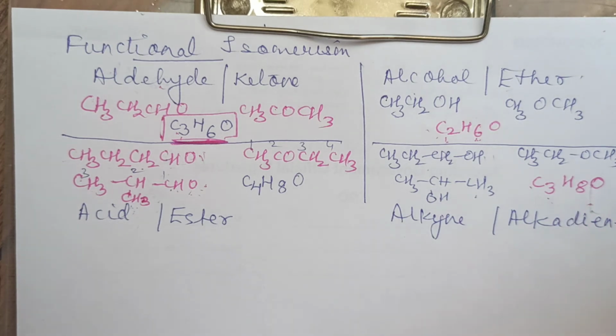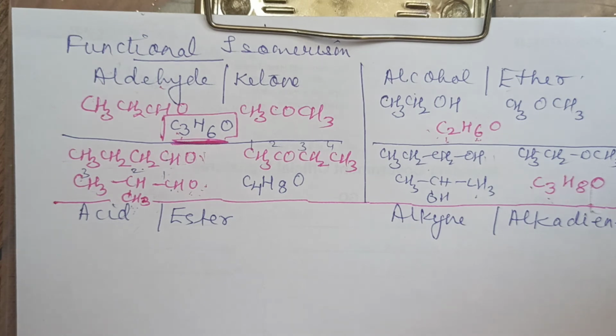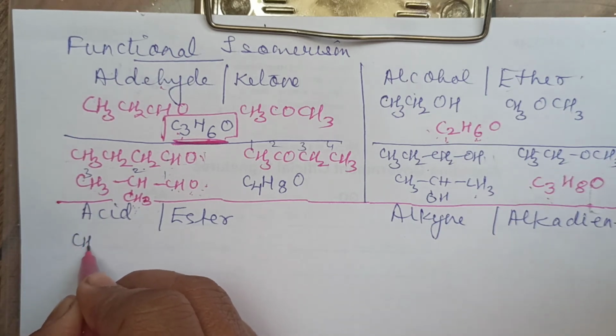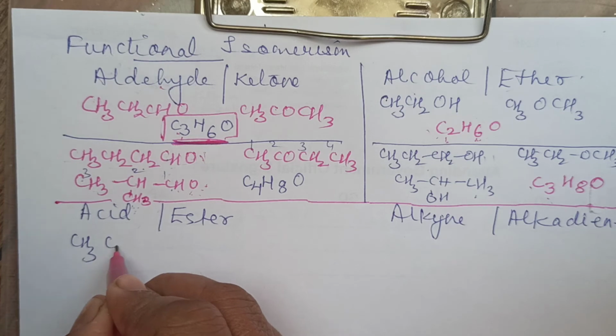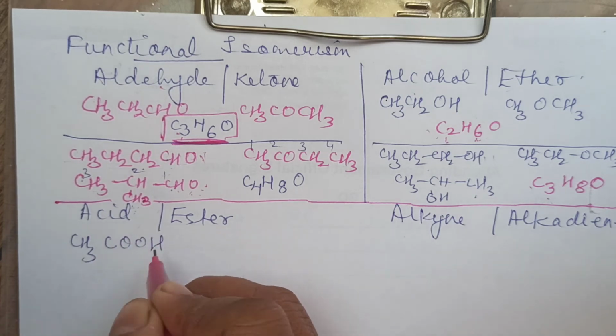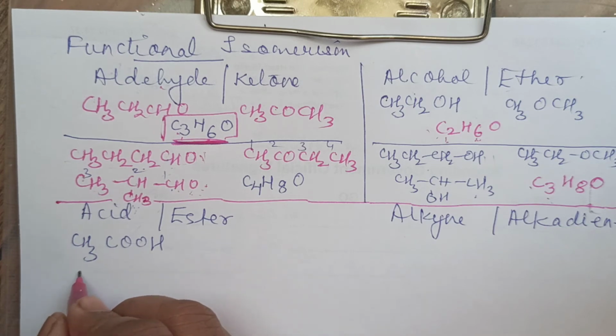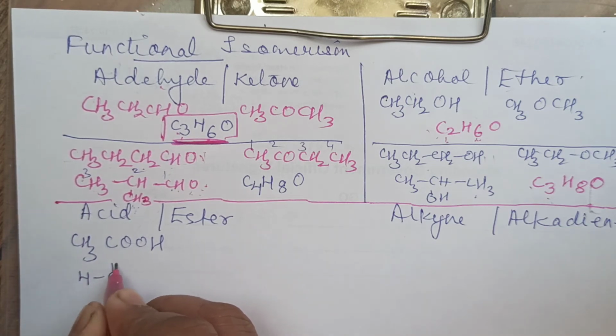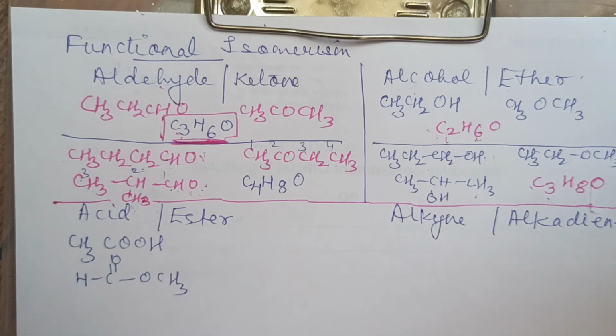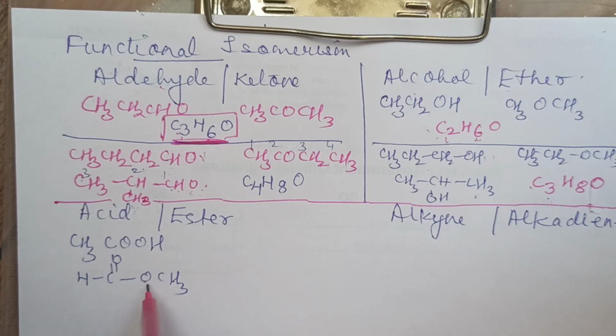Got it till here? Now, the next type of functional isomer we are considering is acid and ester. Acid means carboxylic acid we are talking about. Say we write down CH3COOH, acetic acid, ethanoic acid. If I write its ester, let me write it like this, CH3COOCH3. So this is a methyl group attached to O. So this is methyl.